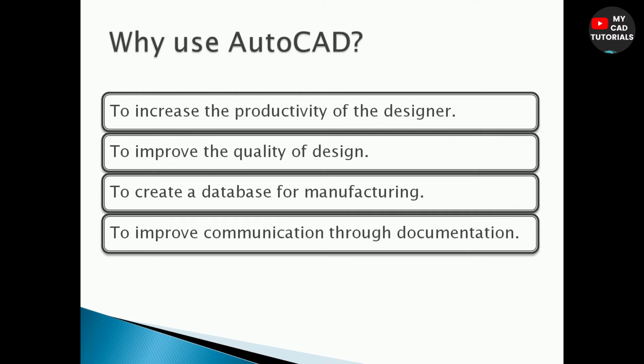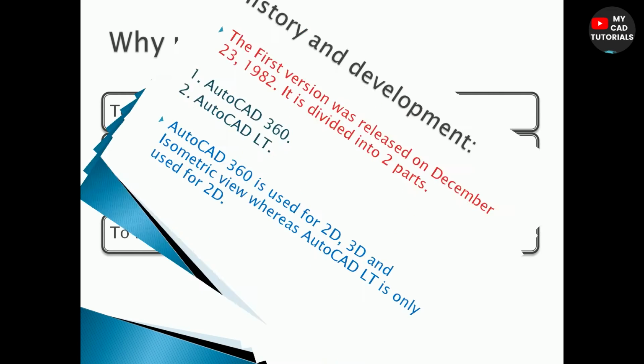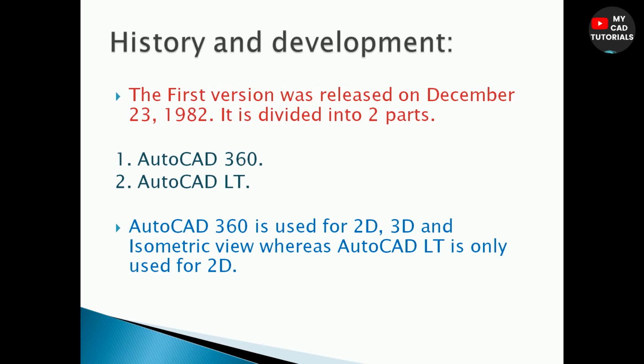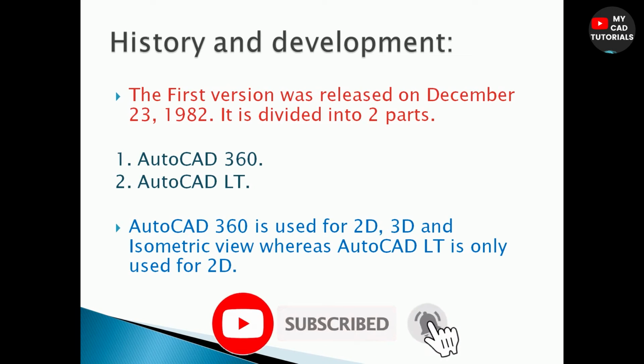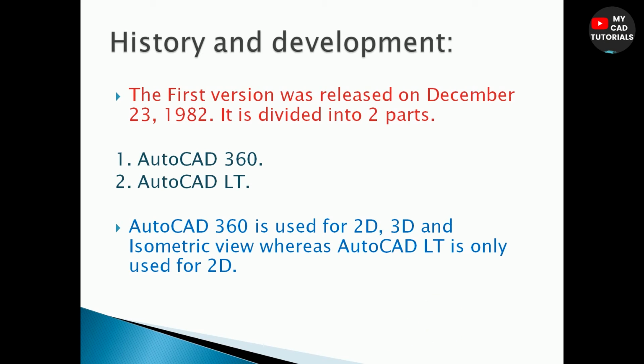So, the next topic is history and development. When was AutoCAD released? The first version was released on 23rd of December in 1982, and it was divided into two parts. The first part is AutoCAD 360 and the second one is AutoCAD LT. So now I will tell you what AutoCAD 360 and AutoCAD LT are.